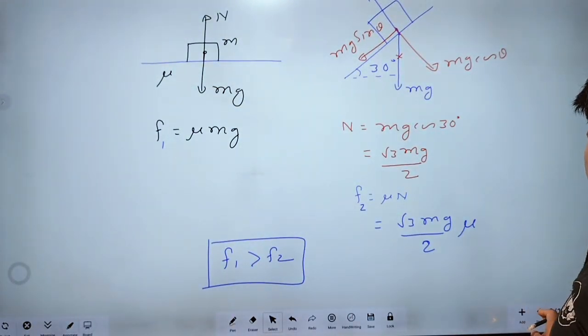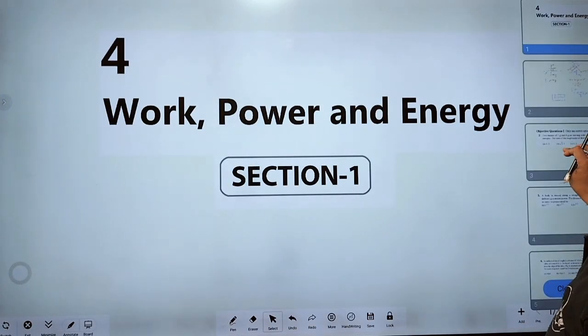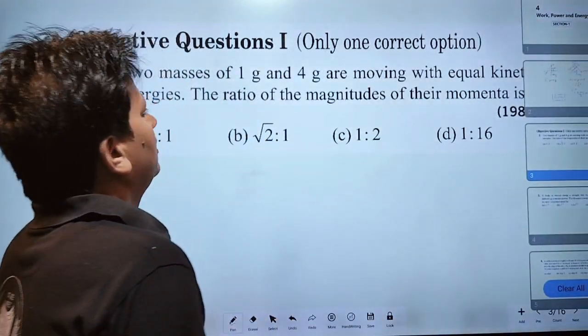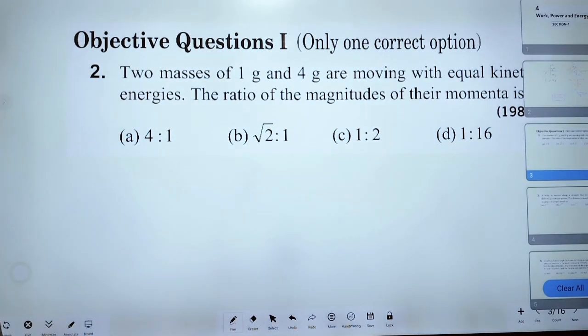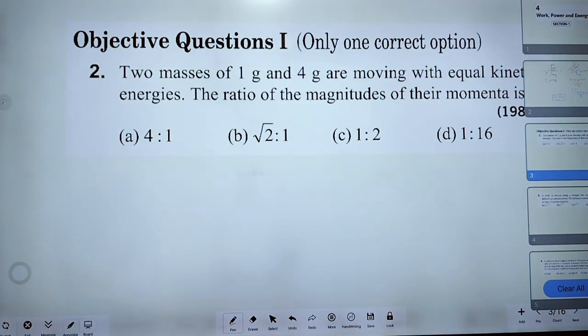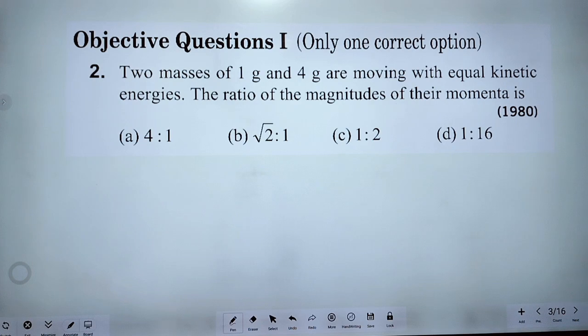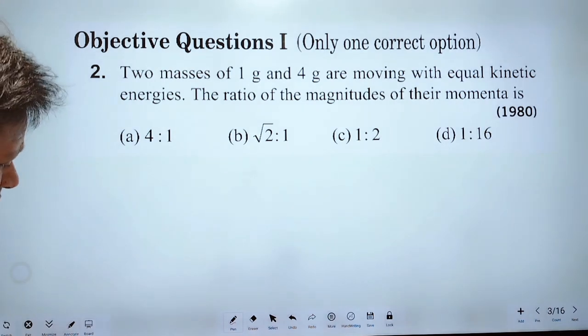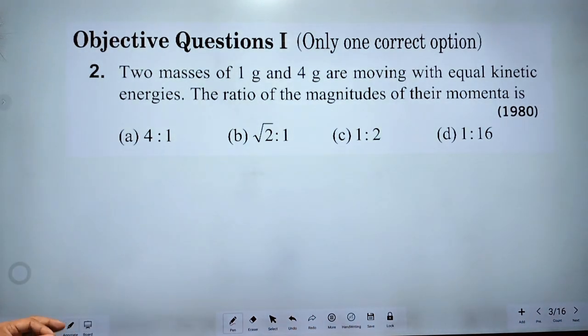Now I am going to discuss question number 2. According to this question, two masses of 1 gram and 4 gram are moving with equal kinetic energy. Here kinetic energy of both blocks are equal. The ratio of magnitude of their momenta.